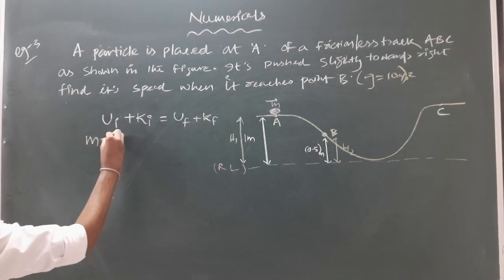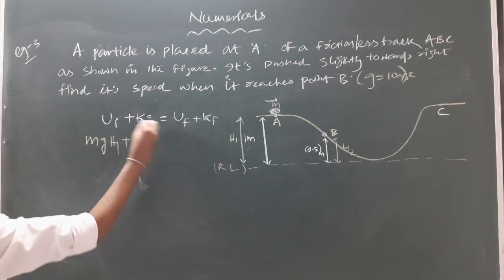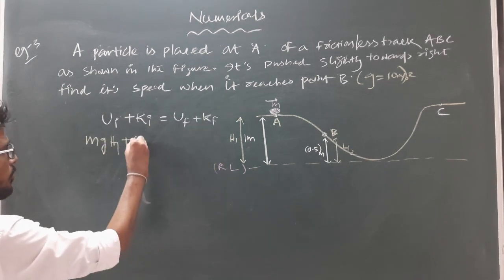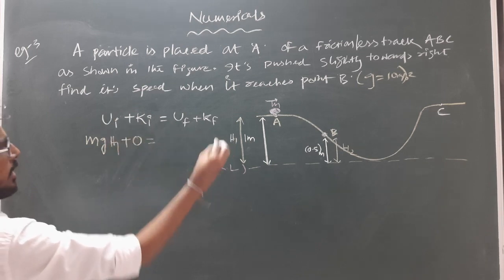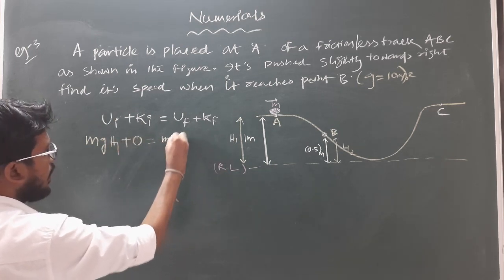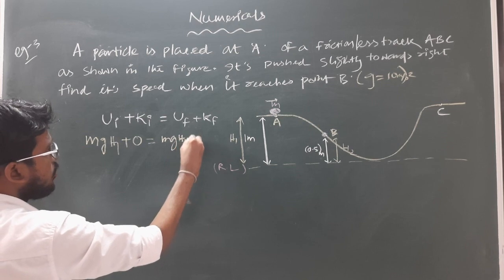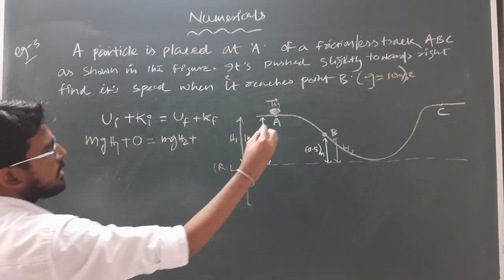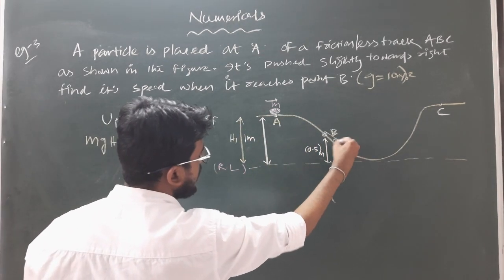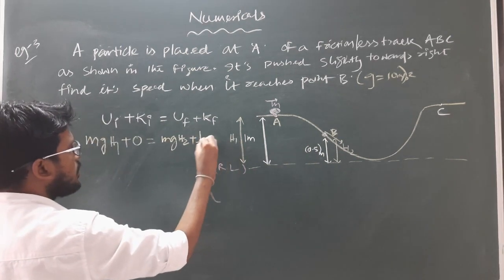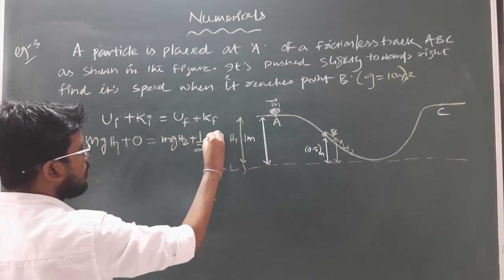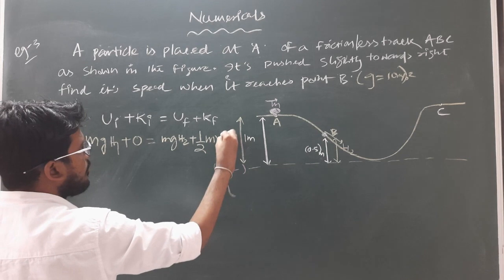So I can write mgh1 plus initial kinetic energy is 0 because the body is at rest, which is equal to final potential energy, that will be how much? mgh2 plus final kinetic energy. It has certain velocity at this point. I don't know the value of velocity because I have to calculate it. So half mv square.